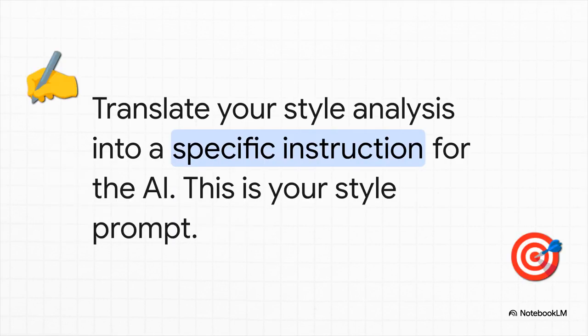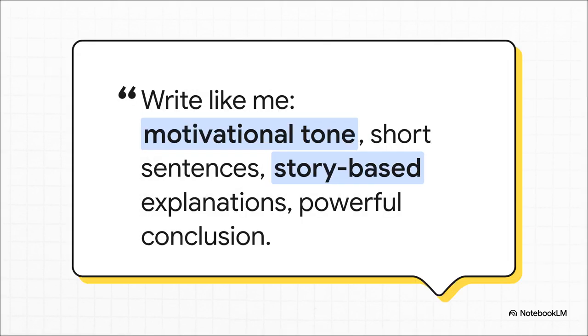All right, so once you've got a handle on those elements, the next step is to translate them into a specific set of instructions for the AI. And that instruction is what we call a style prompt. And here's a perfect example of what that prompt looks like. You see, you're not just telling it what to write, you're giving it a whole persona and a set of rules to follow. Notice how specific it is: the motivational tone, the short sentences, the story-based format. This is how you transform a generic tool into your personal writer.